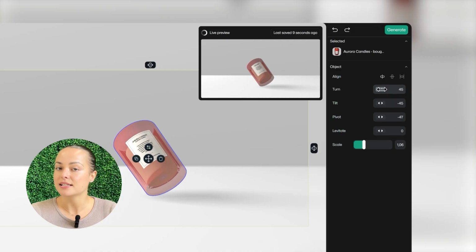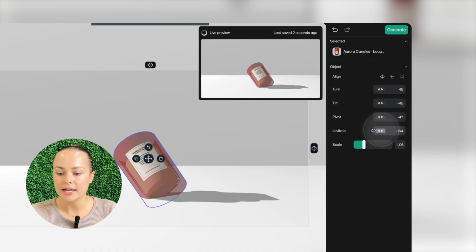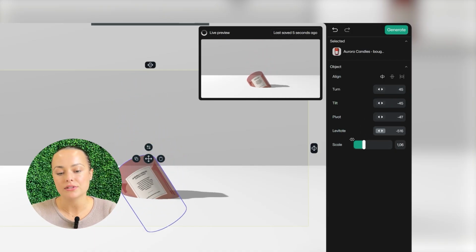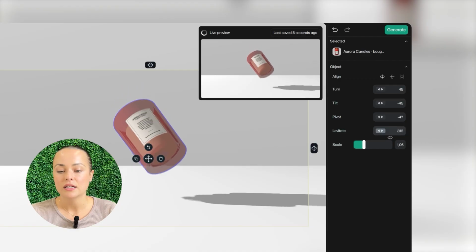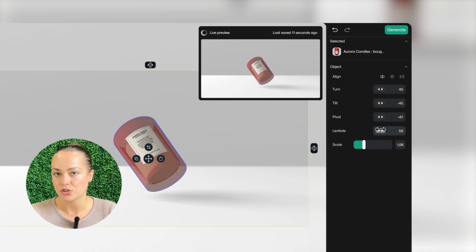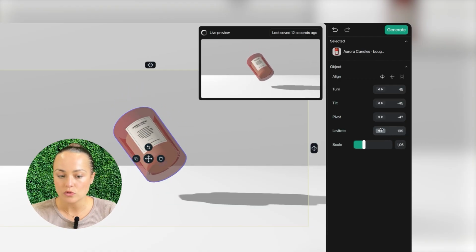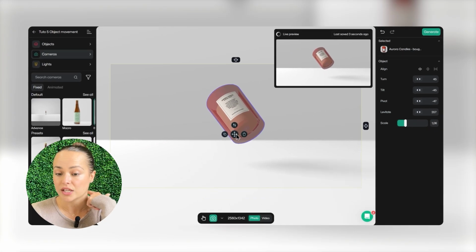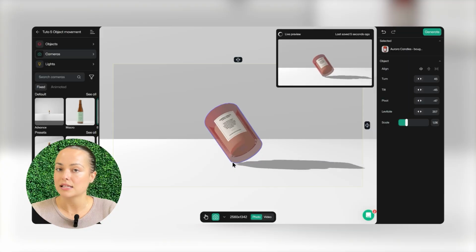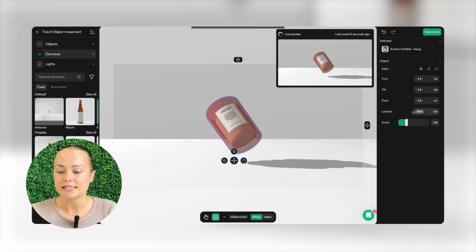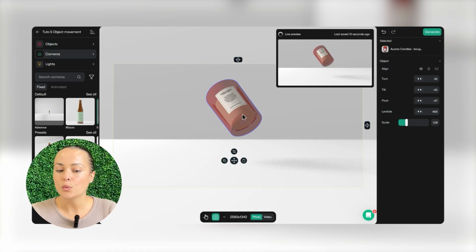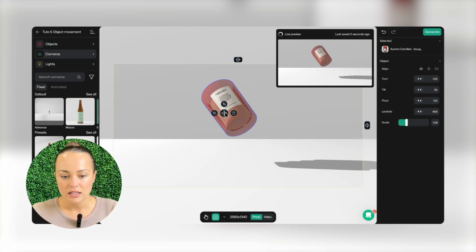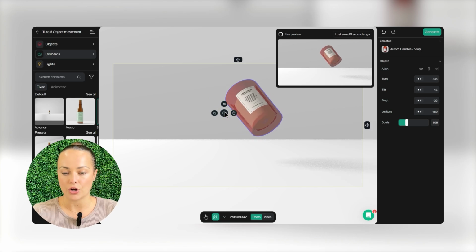The last option is levitation. Just like before, I can click and adjust the values with my mouse to make my object float or sink into the ground for a certain effect. Super useful. Quick note, if my object is levitating and I start moving it, you'll see that it automatically snaps back to the ground. That's because, as I mentioned earlier, it sticks to surfaces. If you want to keep it floating while moving it, you'll need to use the arrow keys. That way the object stays in the air.